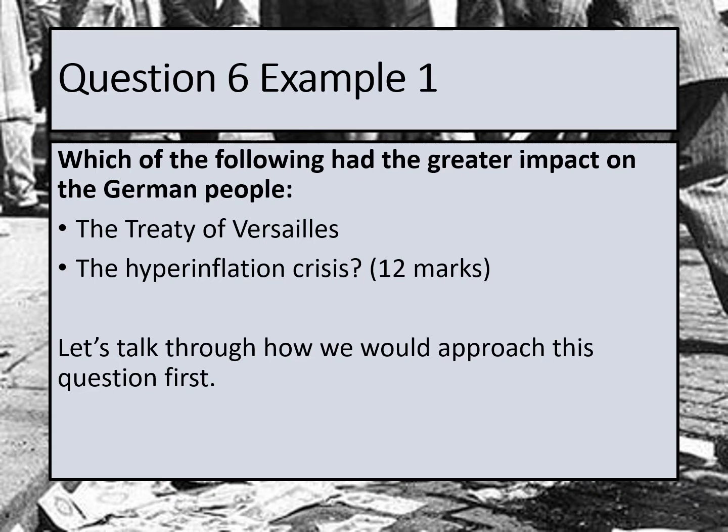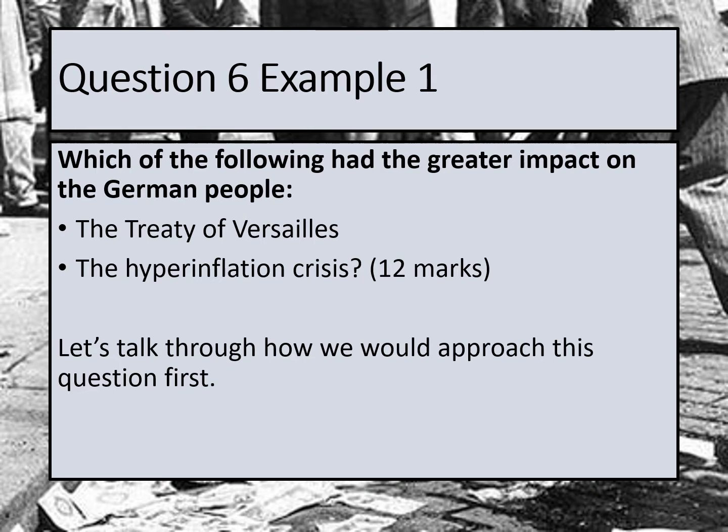So first of all, I just want to quickly talk to you about how we're going to approach this question. So first of all, it is 3 paragraphs. Now the first paragraph will be all about the Treaty of Versailles. We'll give some examples of what was agreed in the treaty, and we'll also talk about how that affected the German people, because that's linking back to the question. For the second paragraph, I'm going to talk about hyperinflation, why it was a crisis, what happened, and how again did it affect the German people.